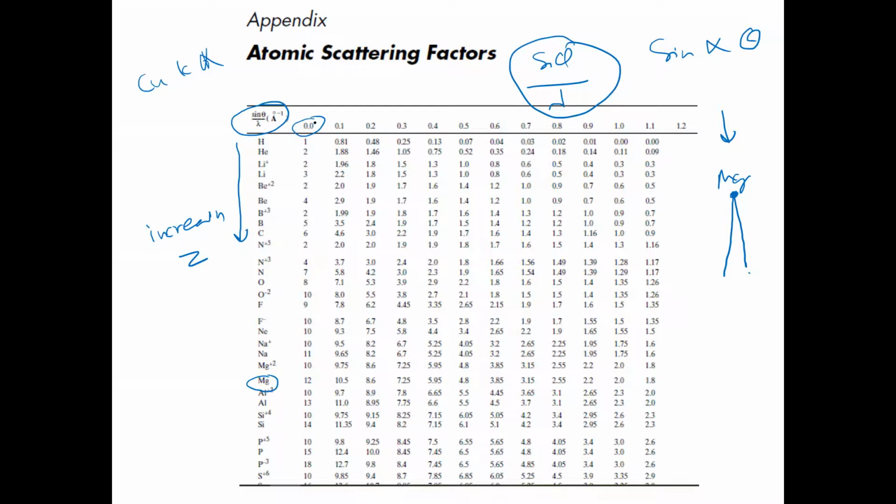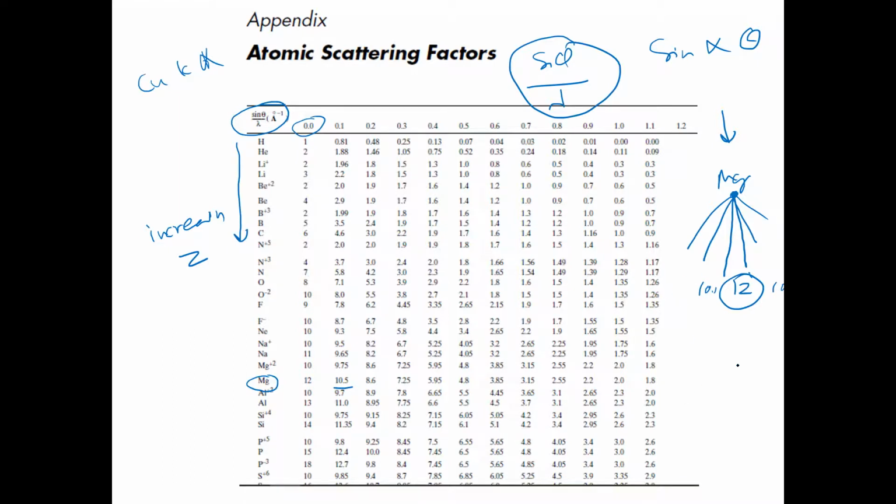This is not the theta value, this is sine theta by lambda. At higher angle, if you see from this table for magnesium, this value is 12, which is larger. So there is larger forward scattering, and it goes down to 10.5.